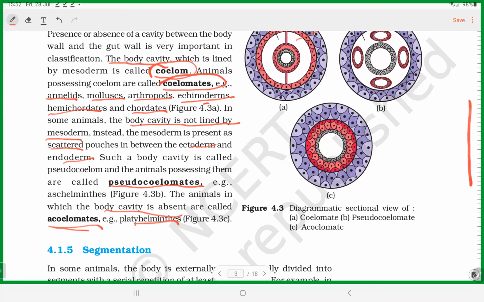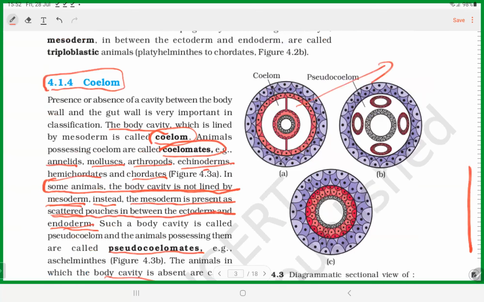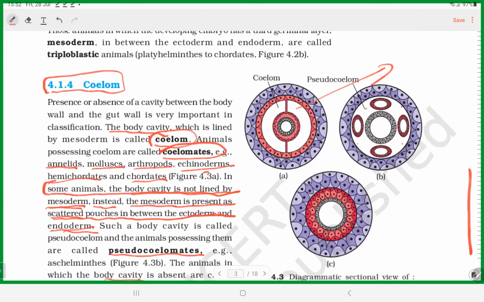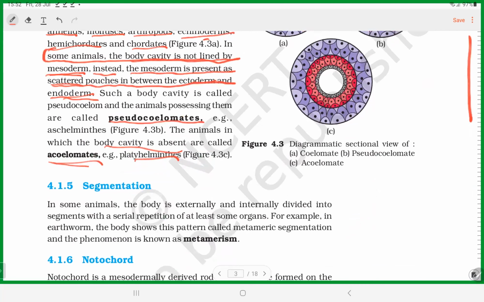Okay, platyhelminths. But how to differentiate pseudocoelomates from the other two types? Here only you have to understand correctly. In some animals, the body cavity is not lined by mesoderm. Instead, mesoderm is scattered in pouches between endoderm and ectoderm. Such kind of organization, here you can see, it is scattered. Then this is called pseudocoelomates. Example, Aschelminths. We will come to that.